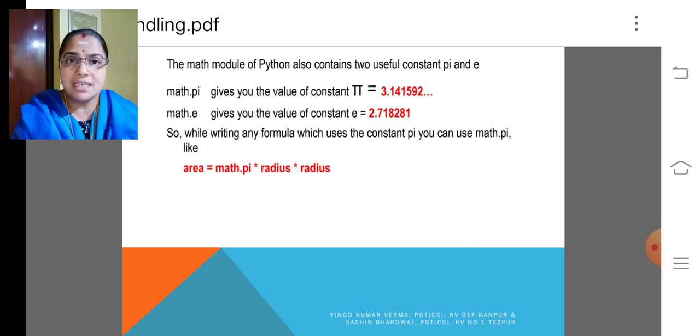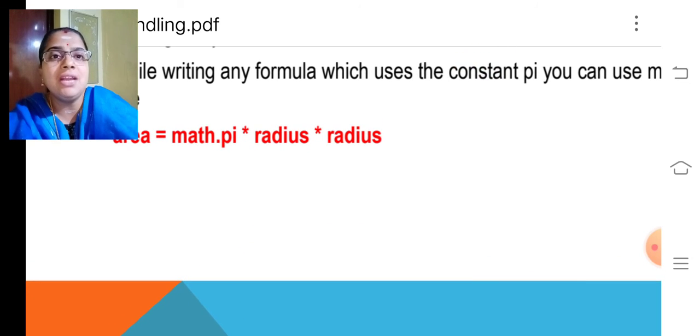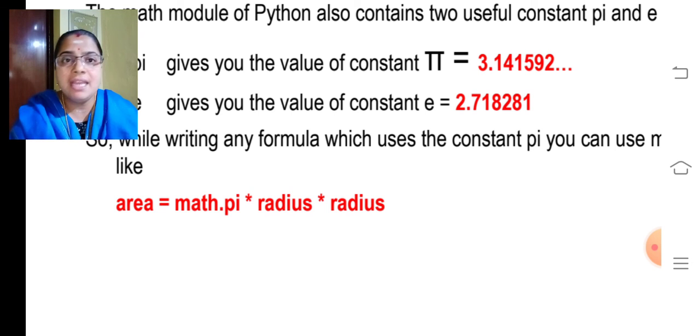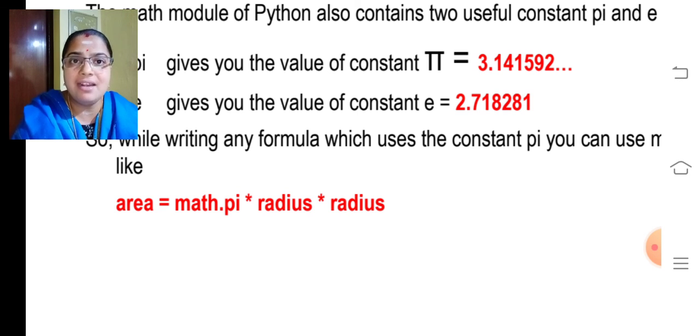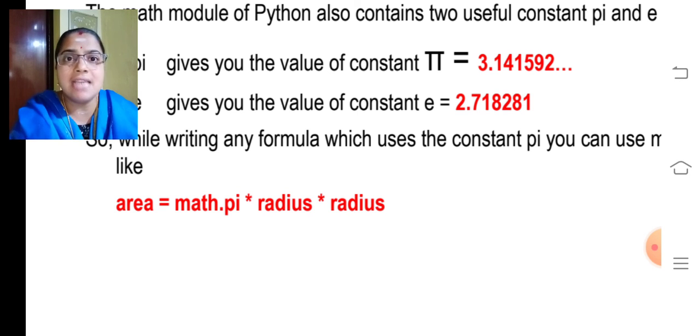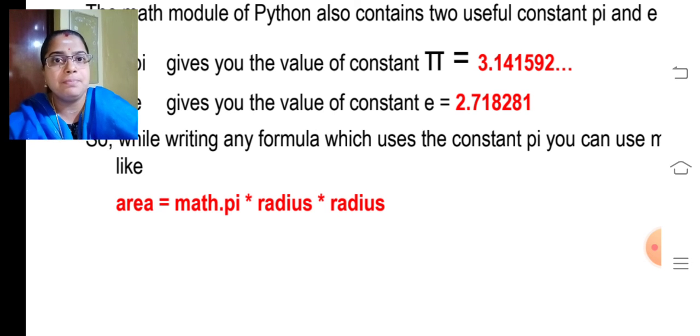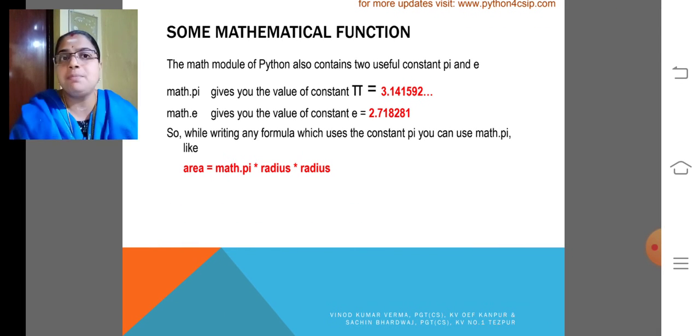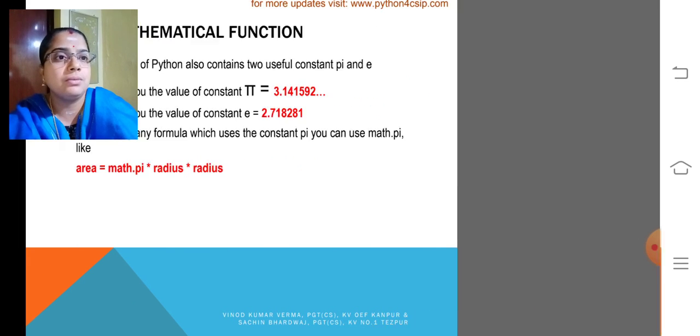Math.pi returns 3.14. Math.e, the constant e value, gives 2.718281. Look at the example I had given, a equal to math.pi into radius. So math is a standard library, within that pi is assigned 3.141592 etc. 15 digit precision is available for the math pi value.